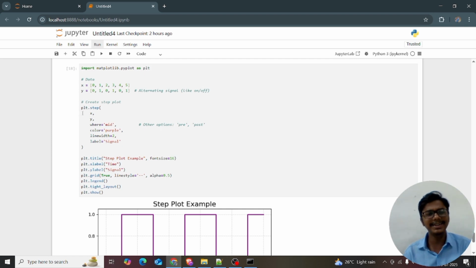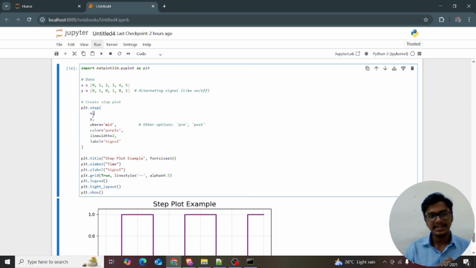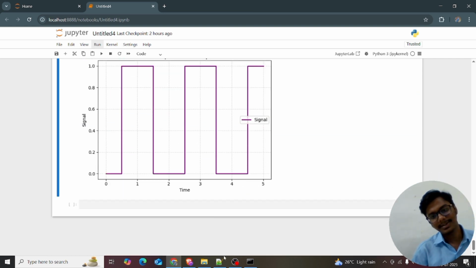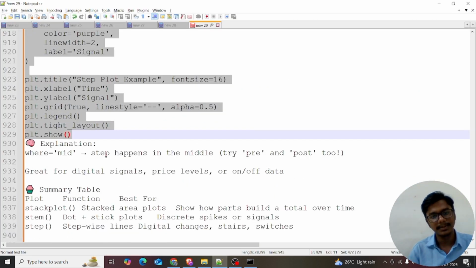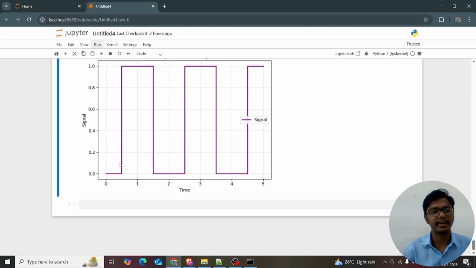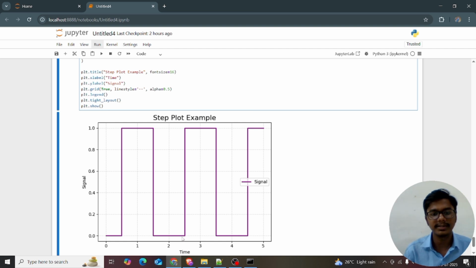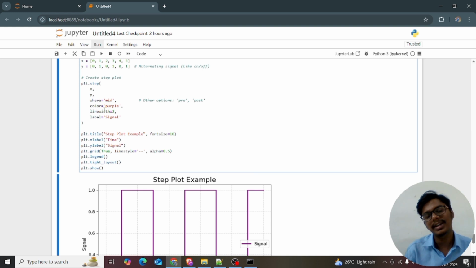For getting a step plot, I use plt.step. I'm giving the x, y, and where is equal to mid; other options are pre and post. Where is equal to mid means the step happens in the middle only. I noted this in my notebook; you can add pre and post too, and play with these options. I showed it: the step happens in the middle only. I just want the color in red, purple.